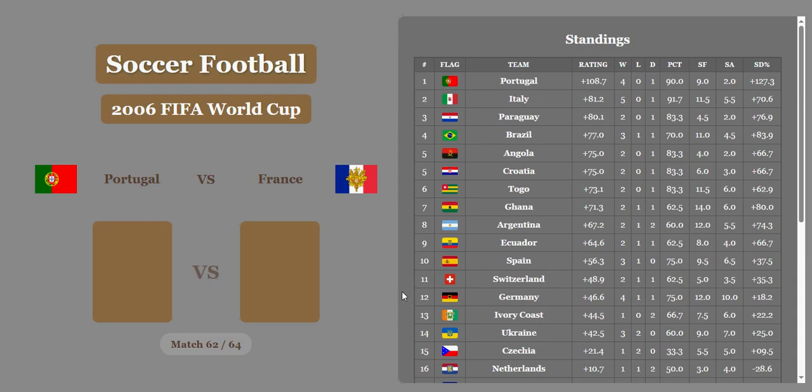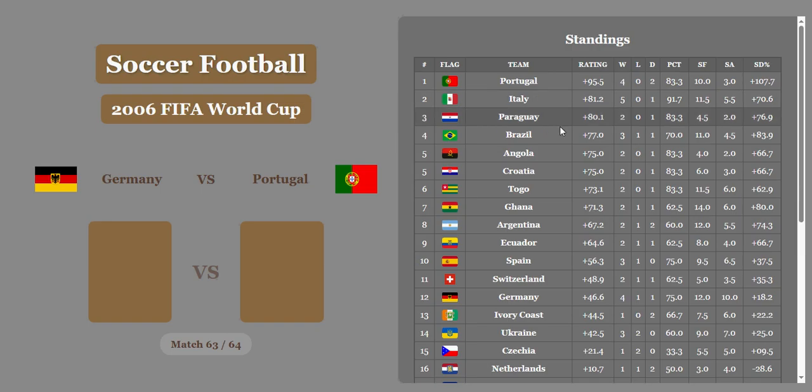Portugal versus France. France wins it. I think Portugal's going to get a half goal here. That's not going to be enough. Oh, it's going to get them a whole goal. That'll probably keep them in first then, won't it? Yes, it does. Portugal narrowly staying in first place now. Well, I wouldn't say narrowly. Their rating is still over 10 points higher than Italy.